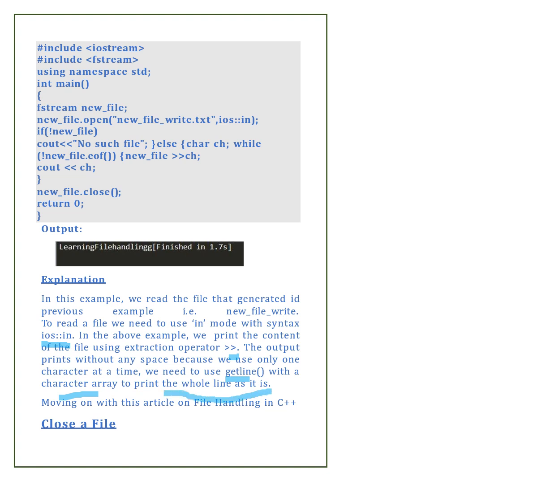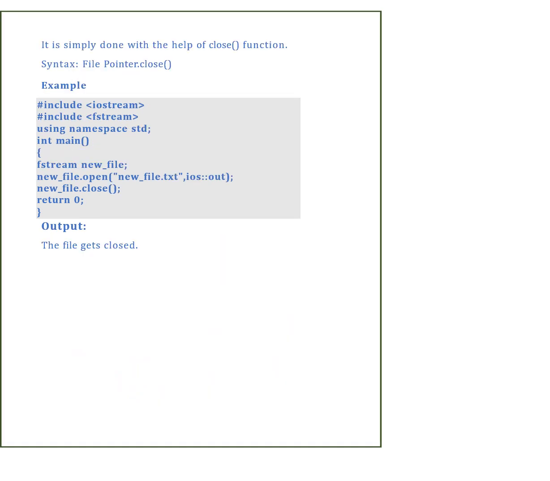Moving on with closing a file. It is simply done with the help of the close function. The syntax is file pointer dot close. Example is this program and the output will be nothing but the file gets closed.